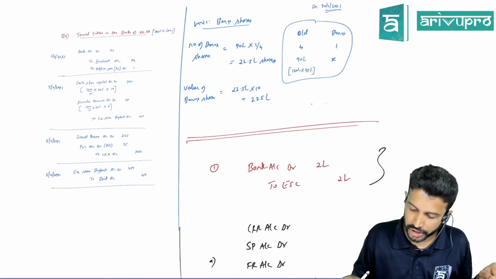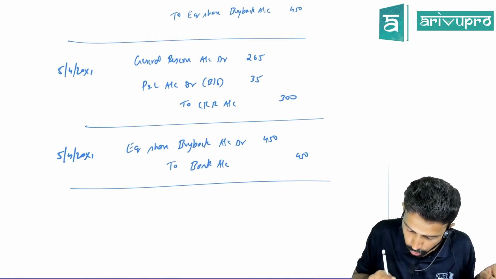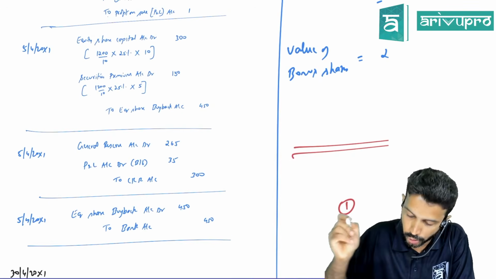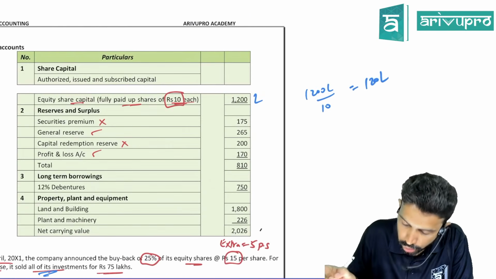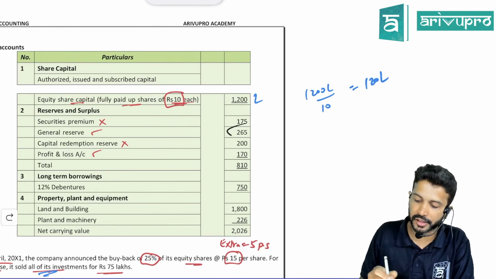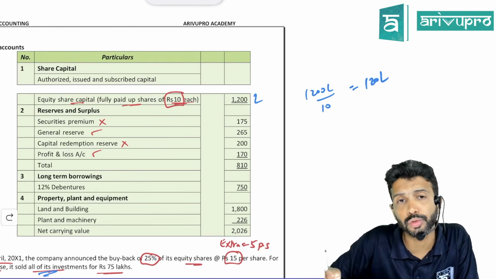Now come back to this question and tell me which reserve. You gave the bonus on 30th April. Which reserve will we use in this particular case? We have SP also maybe, general reserve also, CRR also, P&L also. We have everything. Which one will we use?